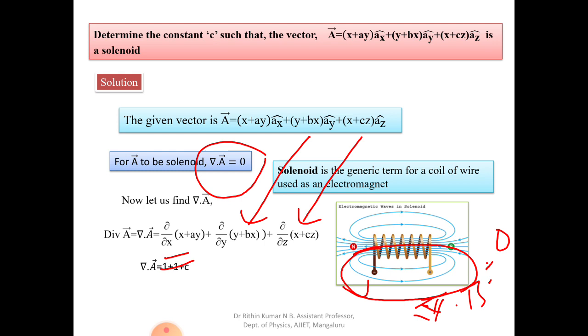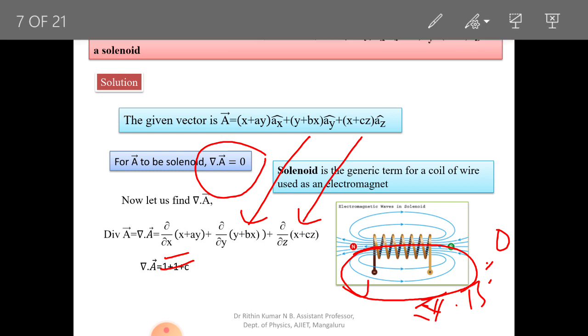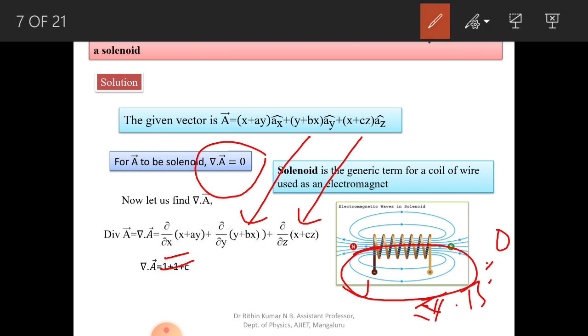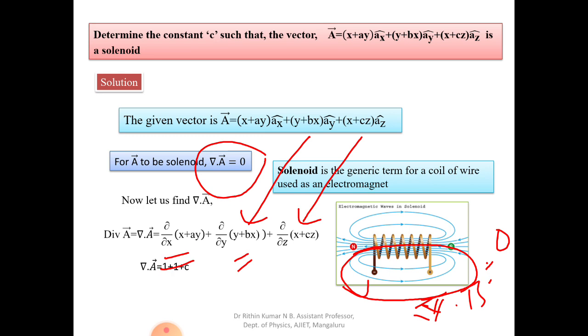see, del dot A is equal to, here it is dou by dou x. You can see here it is x, dou x by dou x, that is equal to 1, ay, that is 0, dou y by dou y, that is equal to 1, and bx is 0, dou x by dou z is equal to 0, and it is c into 1, so it is equal to c. So when you do that one, further we'll get del dot A is equal to 1 plus 1 plus c.